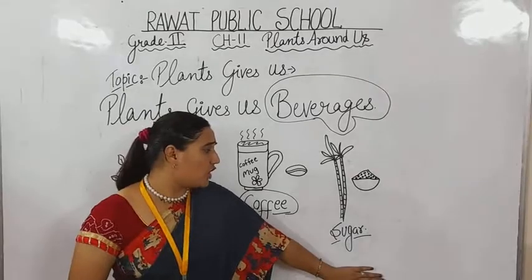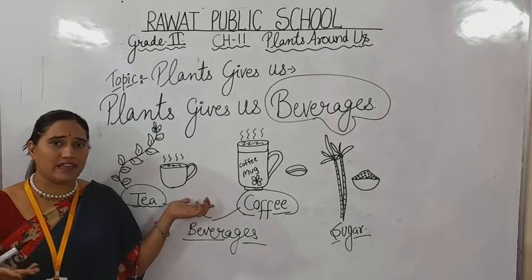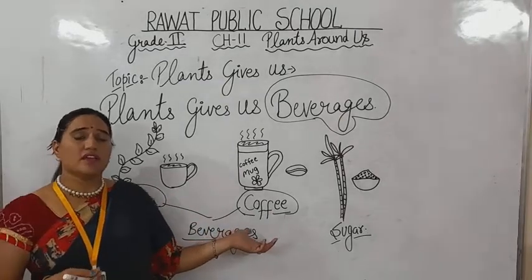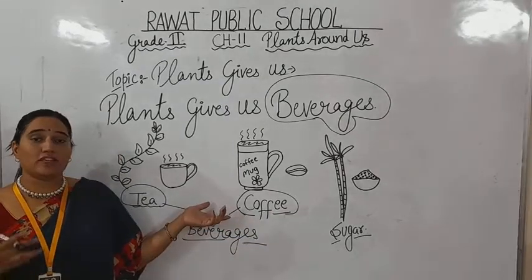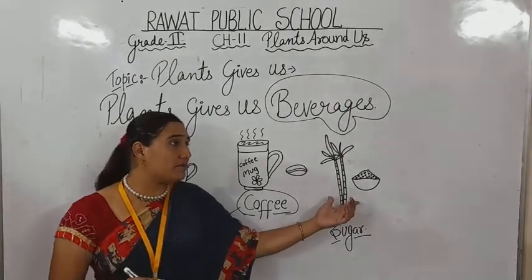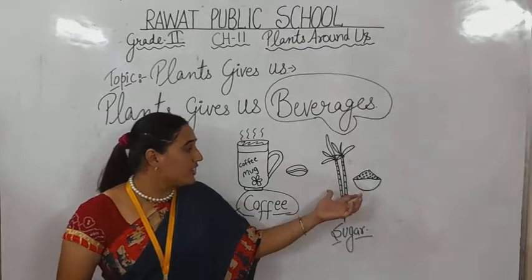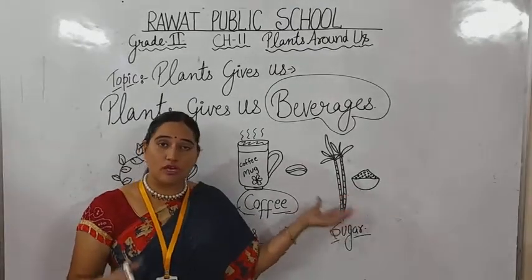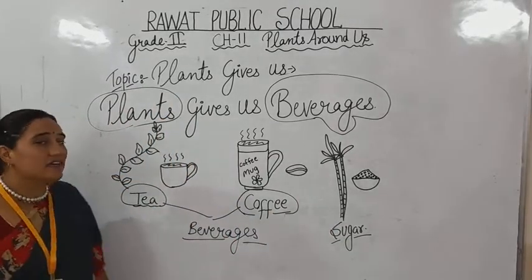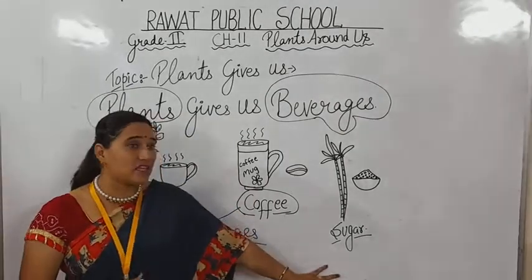Now we also get sugar. See, we can't drink those beverages plain because they are so bitter in taste, as is coffee. I can't say tea, but yes, coffee tastes very bitter. So to make it soothing in taste, we use sugar. Yes, that sugar also comes from a plant. We know about sugar cane. गन्ना हम सब जानते हैं. We make sugar from sugar cane, and sugar cane is also a plant. Sugar cane भी क्या है? A type of plant. So we get so many different types of beverages and things from plants.